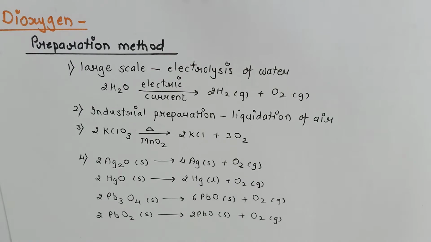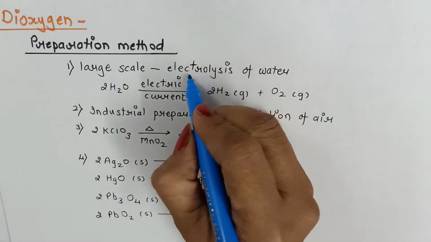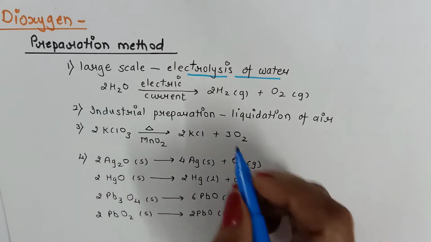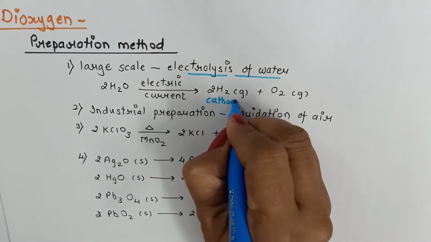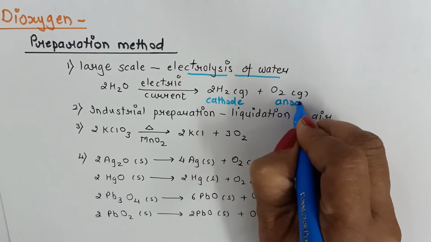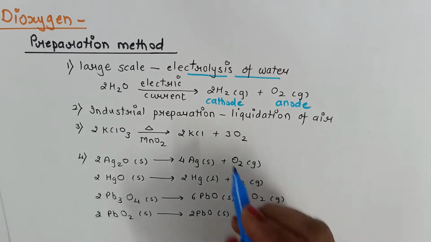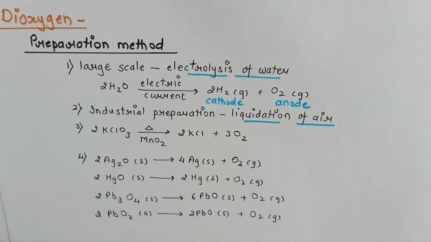On the large scale, oxygen is prepared by electrolysis of water, where electric current is passed through water, hydrogen gas is released at cathode and oxygen gas is released at anode. By industrial method, dioxygen is obtained from air, first of all by removing carbon dioxide and water vapors, and then the remaining air is liquefied. So we say liquefaction of air. The fractionally distilled air then gives dinitrogen and dioxygen.